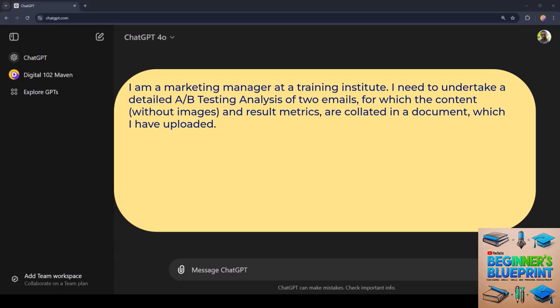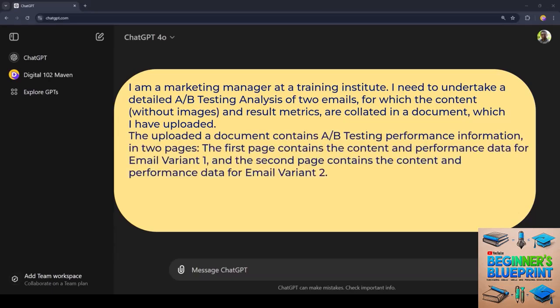I am a marketing manager at a training institute. I need to undertake a detailed A/B testing analysis of two emails, for which the content and result metrics are collated in a document which I have uploaded. The uploaded document contains A/B testing performance information in 2 pages. The first page contains the content and performance data for email variant 1, and the second page contains the content and performance data for email variant 2.